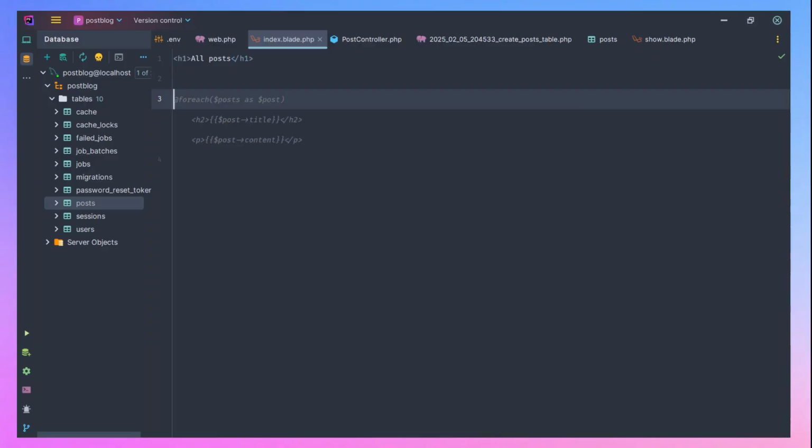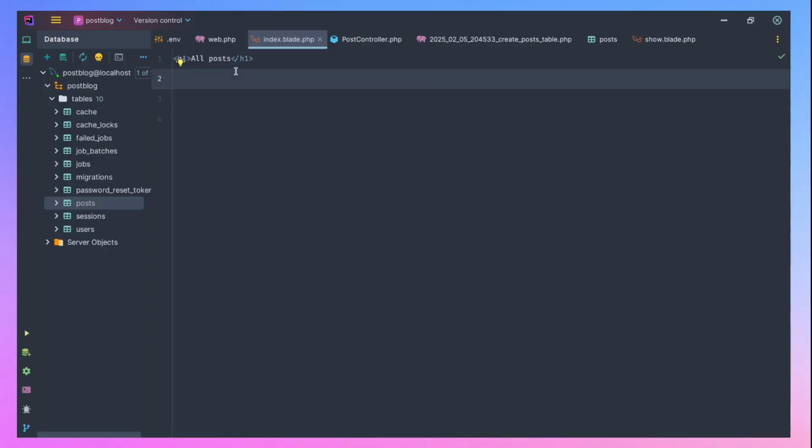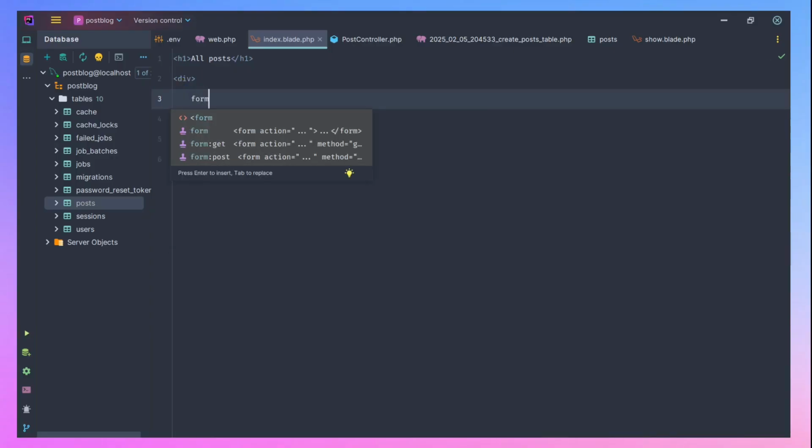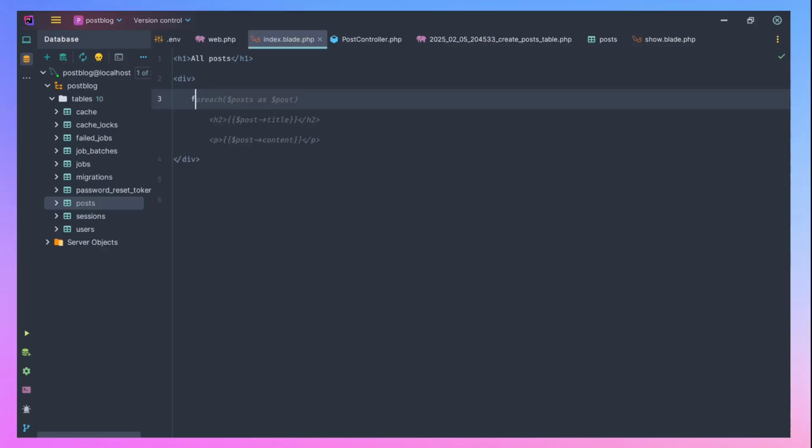For us to be able to create a post, I'm just going to have some HTML here. Let me have a div, and let's have a form here. And that form is just going to be able to create a post for us, that is, insert something into our database.